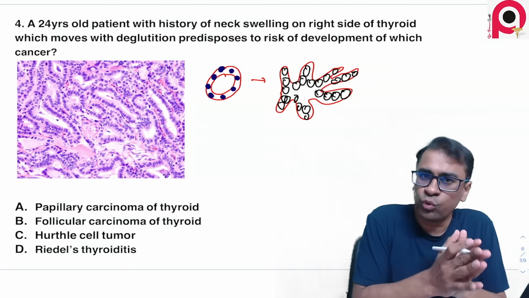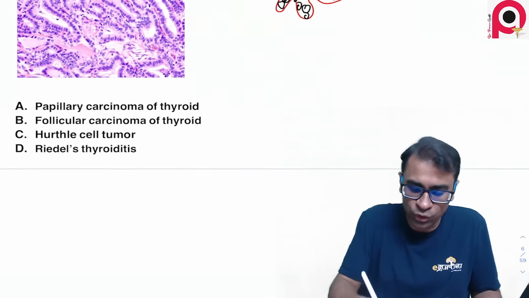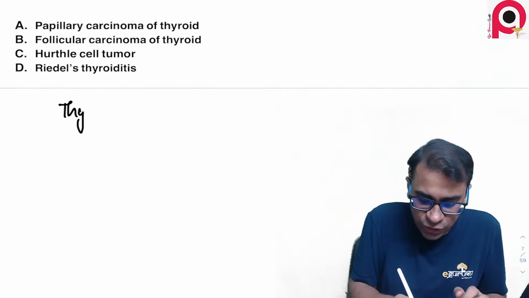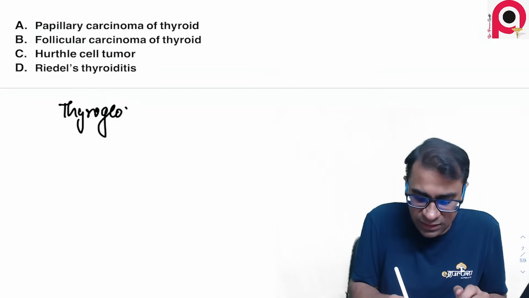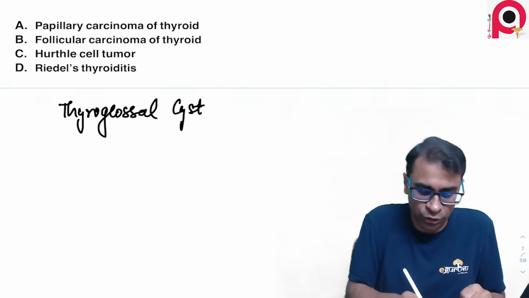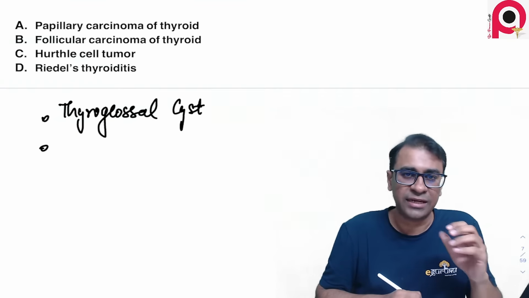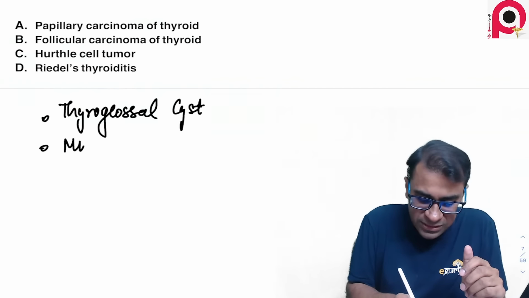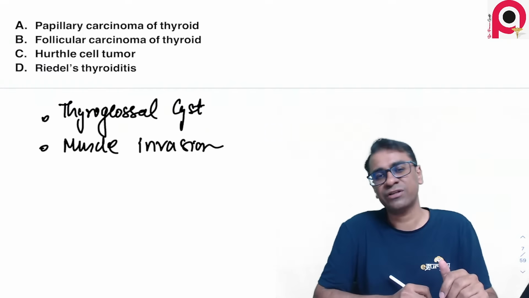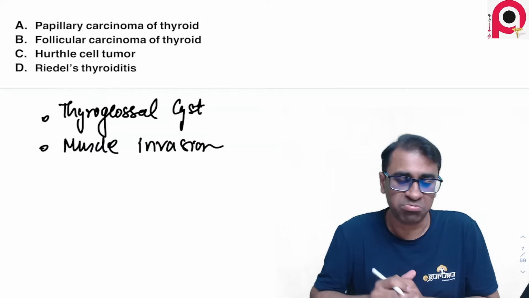Now, two things have been suggested to me here. I don't know whether it's true, so please let me know. One was that there was a history of thyroglossal cyst, because a thyroglossal cyst can often lead to carcinoma. The second, which some students suggested, was that it showed muscle invasion, and some told me it was a sternocleidomastoid muscle invasion.